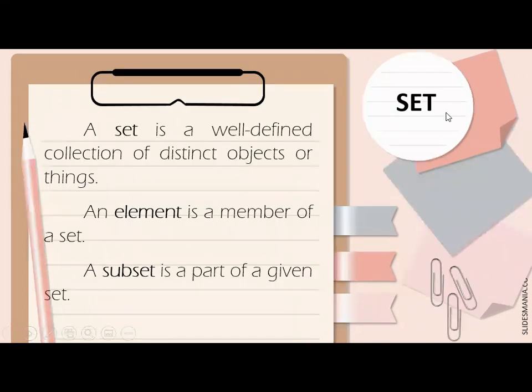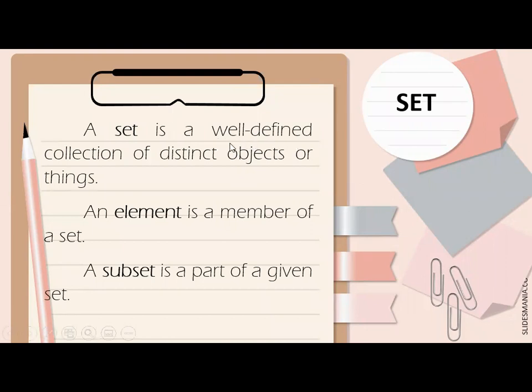So a set. What is a set? Will you read, Prince? What is a set? A set is a well-defined collection of distinct objects or things. Okay, thank you. Again, tandaan nyo dito, a set is well-defined.